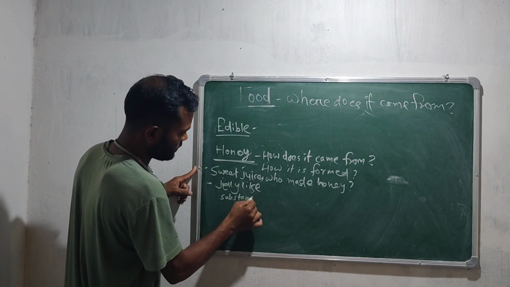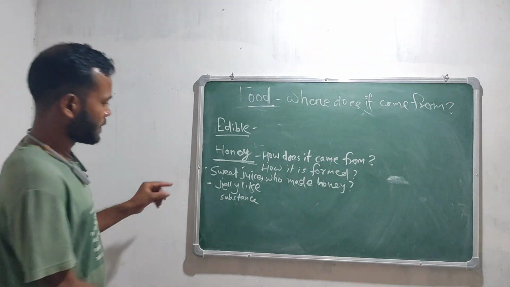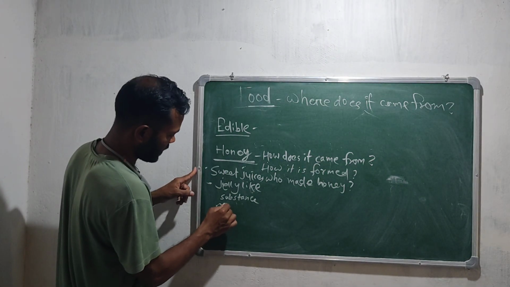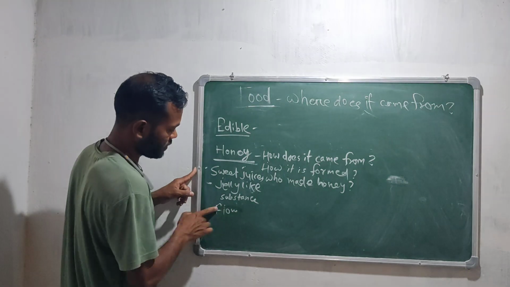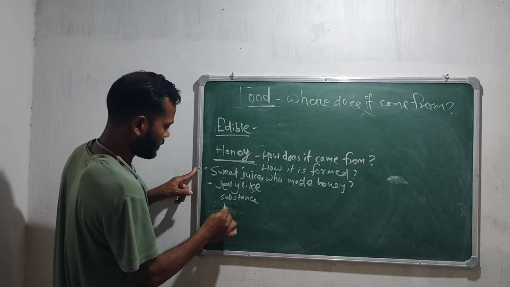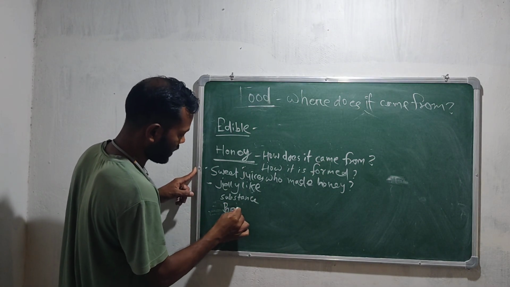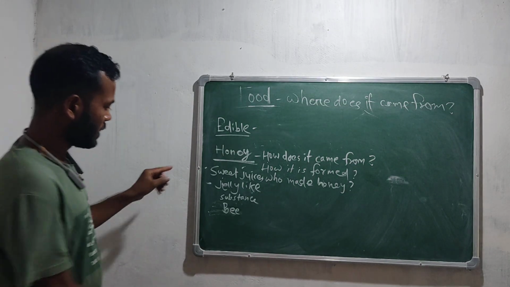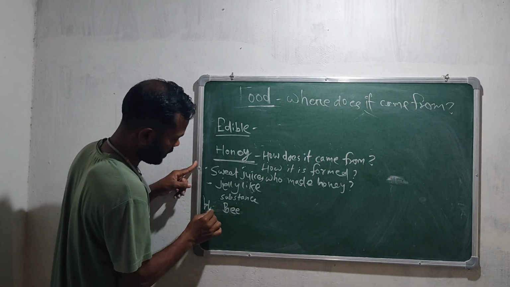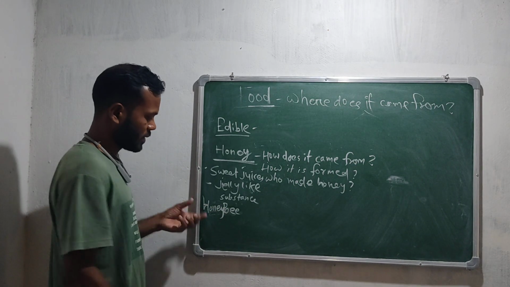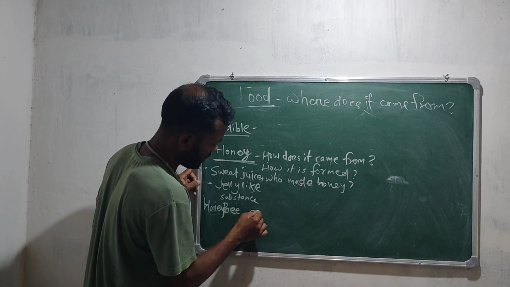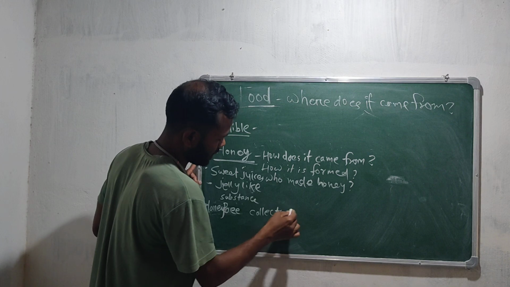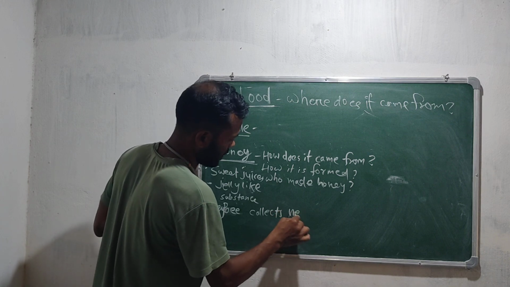It is made from the flowers. So you can say the bee, the honey bee, makes the honey. And what does the honey bee do? The honey bee collects nectar.